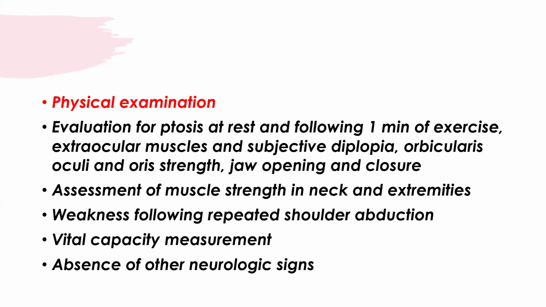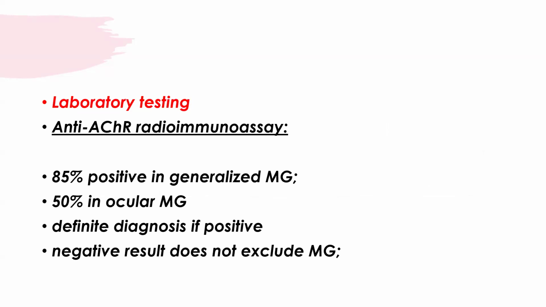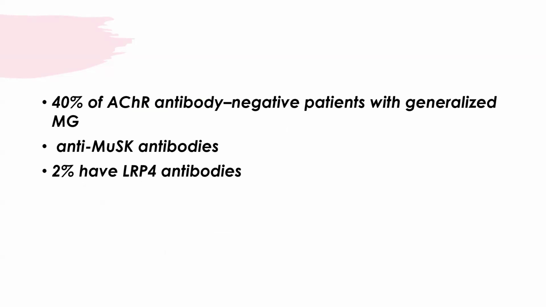We need to measure the vital capacity as it might be reduced, and the other neurological signs will be absent. If you're talking about lab tests, then we need to send for anti-acetylcholine receptor antibody, which is positive in 85% of patients with generalized myasthenia gravis and 50% with ocular myasthenia gravis. Please note, if anti-acetylcholine receptor antibodies are positive, then we can say it's myasthenia gravis. But if it is negative, that doesn't exclude the diagnosis of myasthenia gravis.